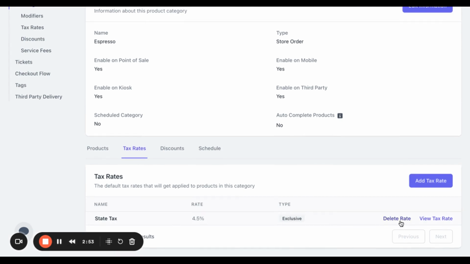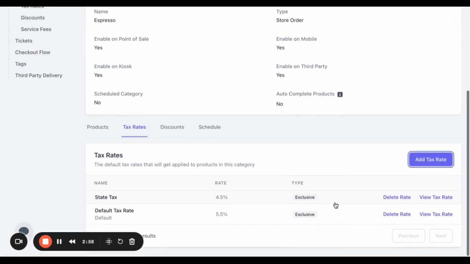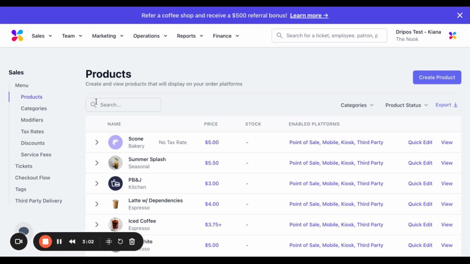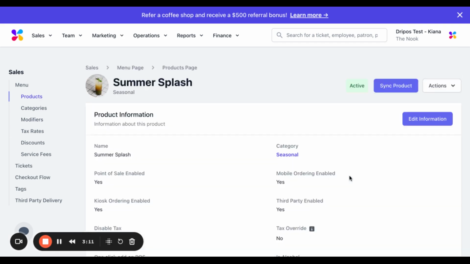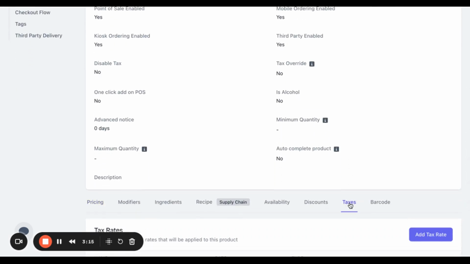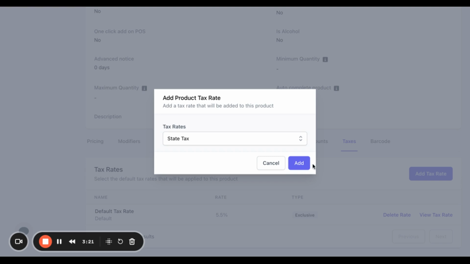You can always delete a rate or add multiple rates on top of one another, and then they would both apply. Additionally, if you wanted to apply a tax on just an individual product rather than all products in a category, just go into the specific product you want to attach the tax to and scroll down and you'll find the Taxes tab. From here, you can delete rates and add additional rates as well.